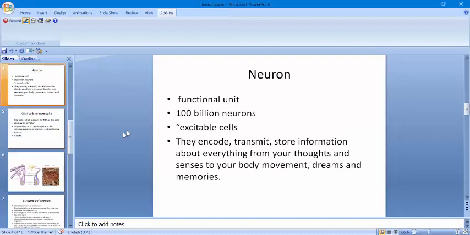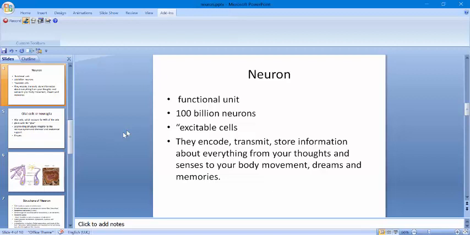Now, what are neurons? A neuron is basically the functional unit of our nervous system, and our nervous system contains almost 100 billion neurons. That is the smallest unit of the tissue that can carry out the function of that tissue. Neurons are excitable cells that communicate by transmitting electrical impulses.